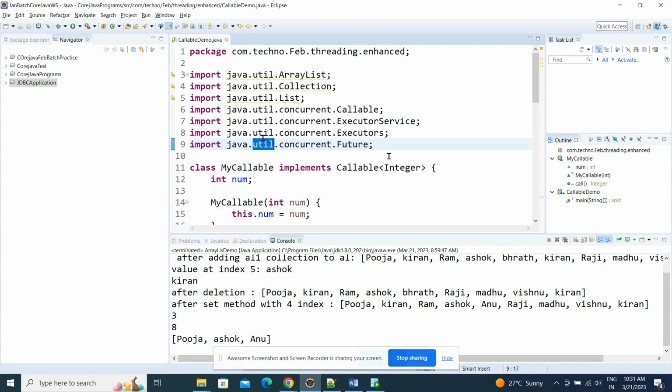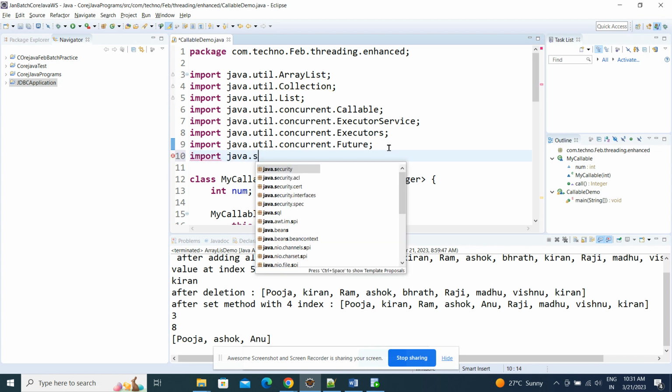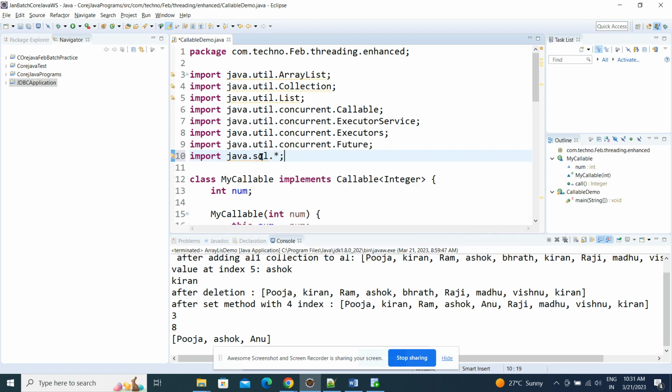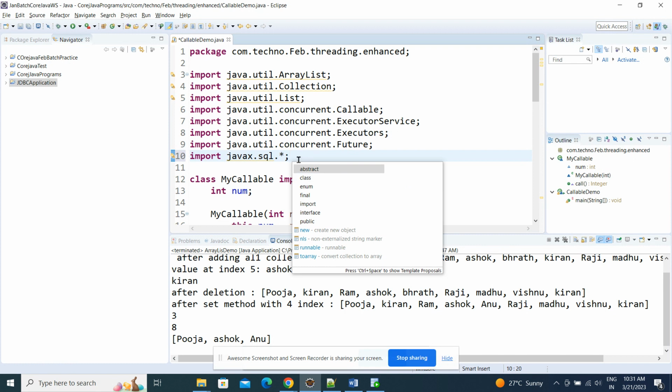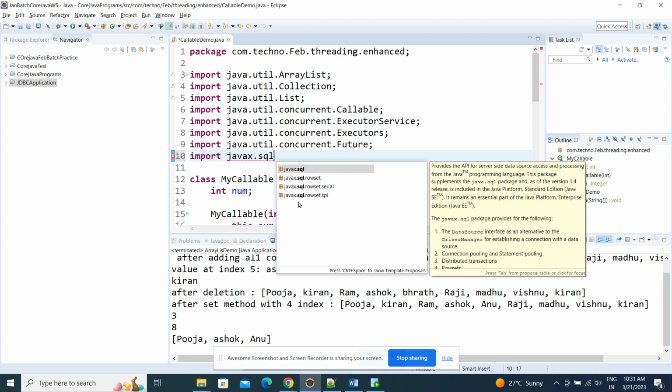In the same way, import java.sql. It contains a lot of classes related to Java database connectivity. And javax.sql also contains some classes, like javax.sql.rowset.serial. So there are a lot of classes.